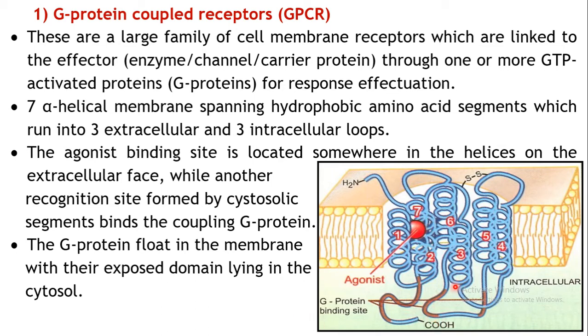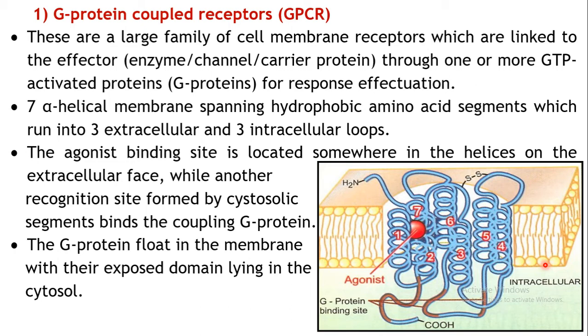On one of these loops, they actually form the subunits alpha, beta and gamma. Basically, on the alpha subunit there is a G protein binding site. Now what are these G proteins? Obviously these are proteins in nature. G proteins are generally floating in these membranes. There are specific types of G proteins. We will come to what the different types of G proteins are.